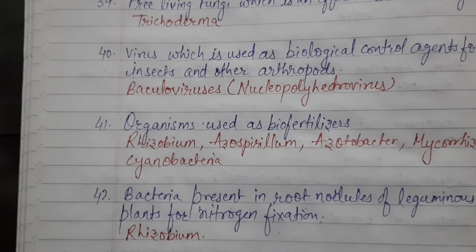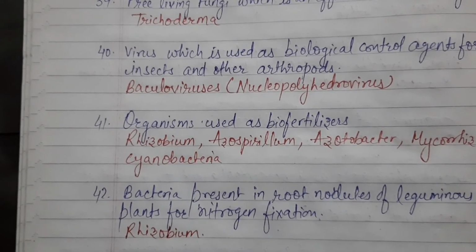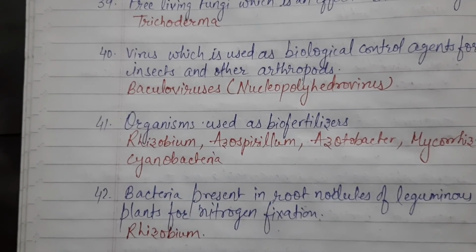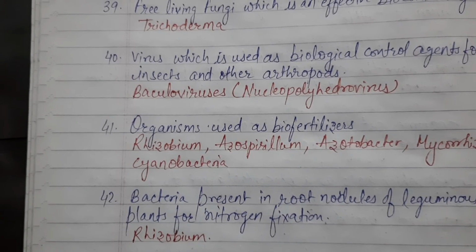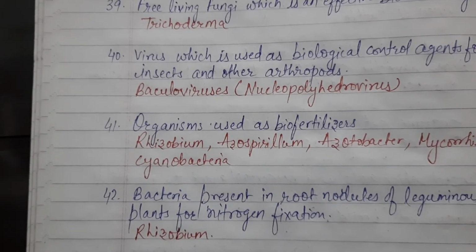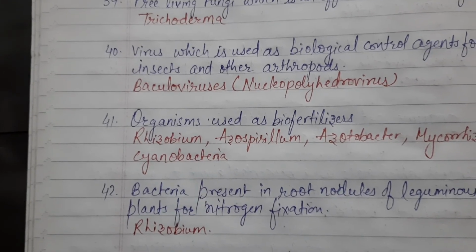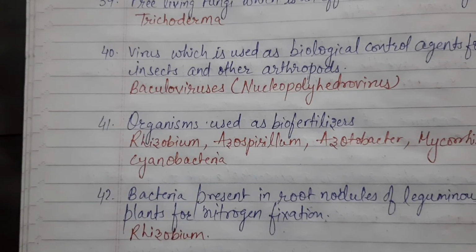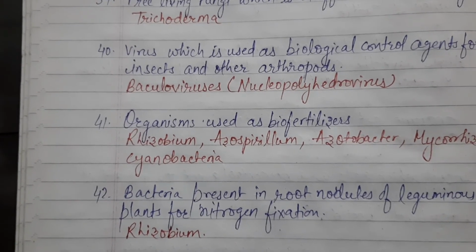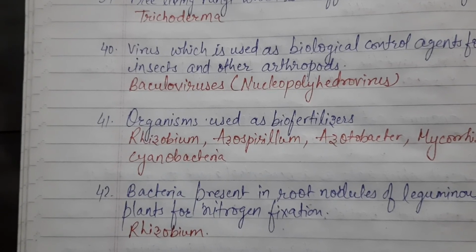The bacteria present in root nodules of leguminous plants for nitrogen fixation is Rhizobium. Organisms used as biofertilizers: Rhizobium, Azospirillum, Azotobacter, Mycorrhiza, Cyanobacteria. So these are the names of all the microbes which are used as biofertilizers. But the one which is present in the root nodule is Rhizobium.